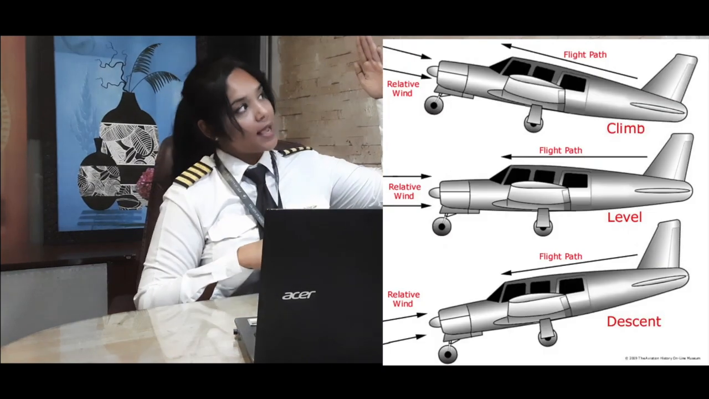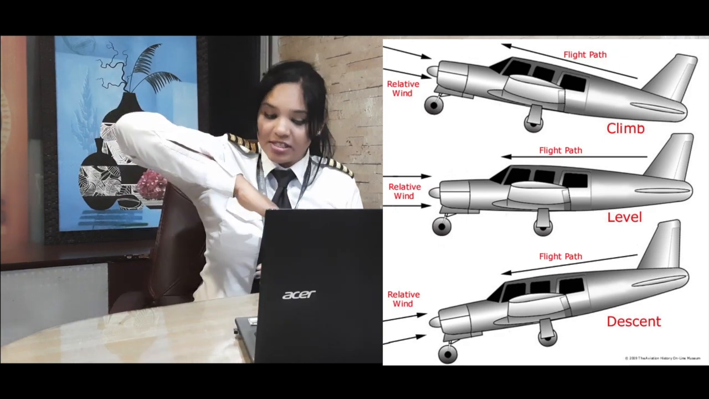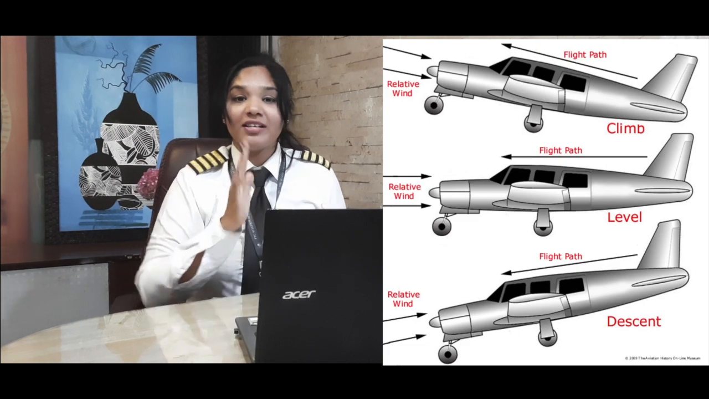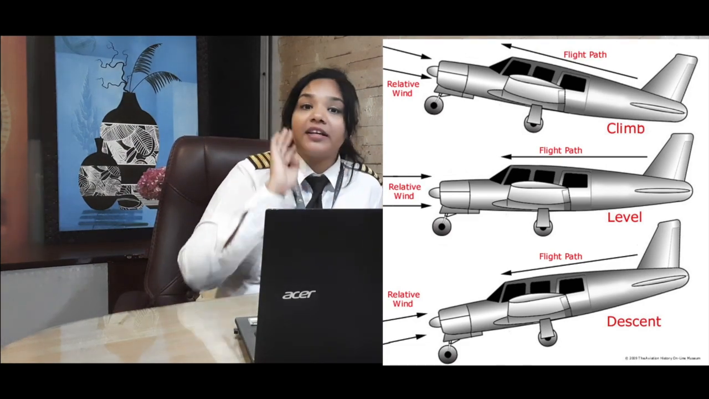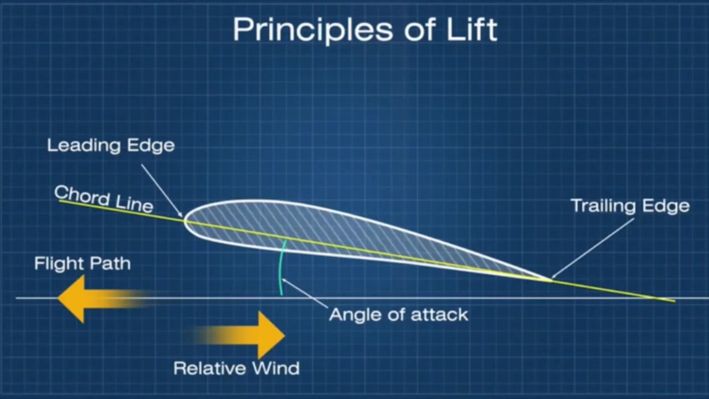Let's say the aircraft is climbing up. The relative airflow is exactly opposite to that. When the aircraft is descending, it's opposite. And if it is straight and level, it's exact. So whatever your flight path is, the exact opposite direction is your relative airflow. And the second thing that I want to explain is your chord line.